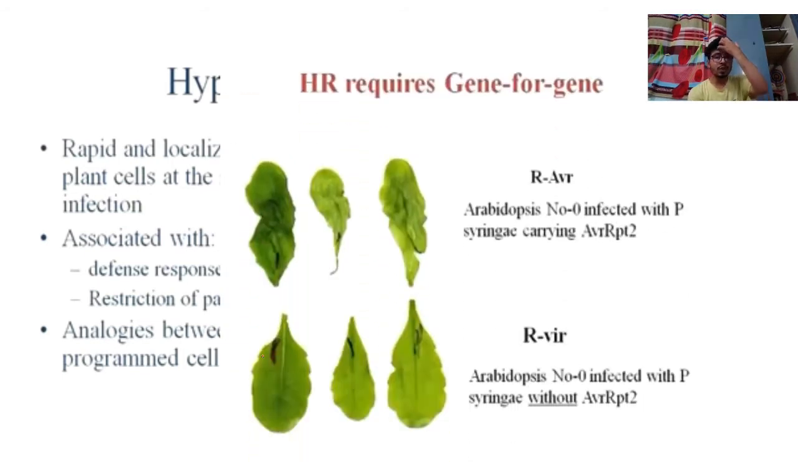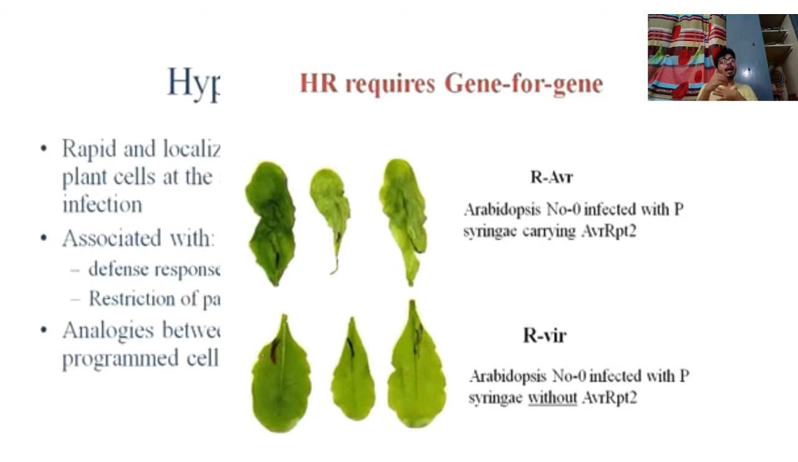So HR requires the gene for gene hypothesis. What is the gene for gene hypothesis? This is an ongoing process. Your genome is improving, the plant genome is also improving, the bacterial genome is also improving. In this improvement, there must be a resistance gene present in the plant against that particular pathogen, because all things are evolving gradually in a continuous ongoing process. So the plant has that particular R gene, and the pathogen has the virulence gene.